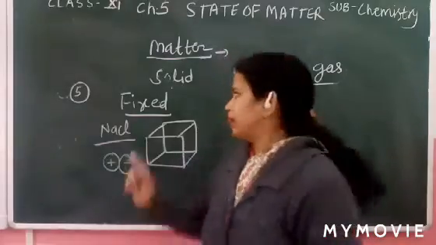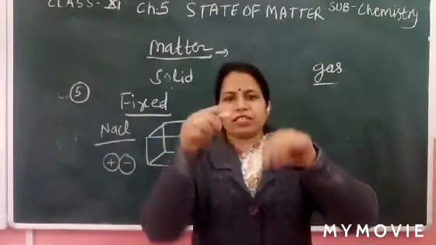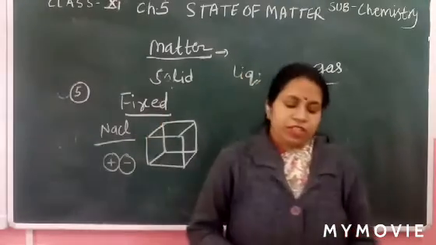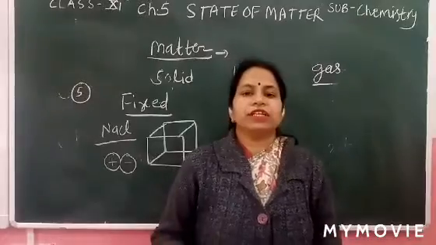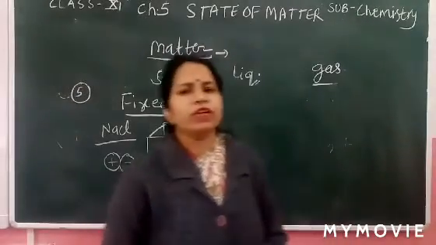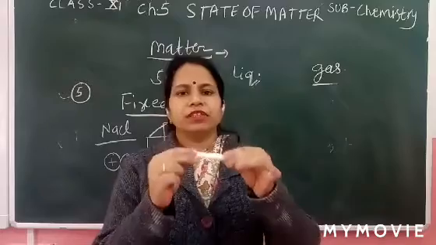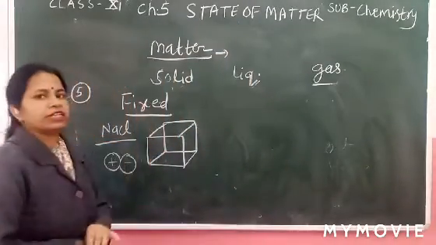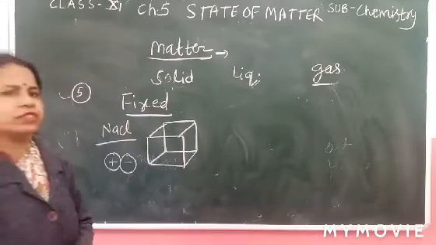So atoms cannot move. Rotational means rotation like this. So in the solid state there is no rotational motion, no translational motion, only vibration. Vibrational motion is the only motion present in the solid state. So due to vibration, atoms cannot change their position.